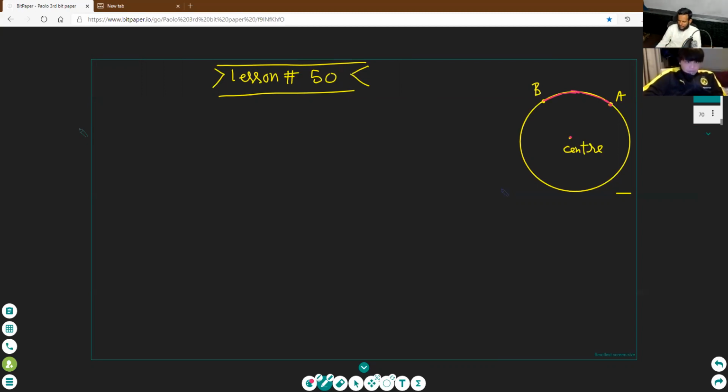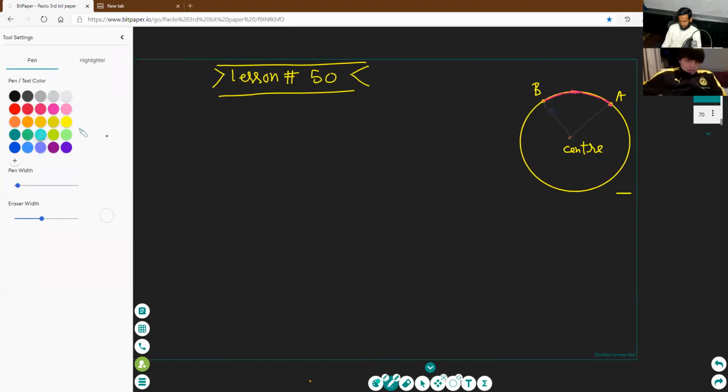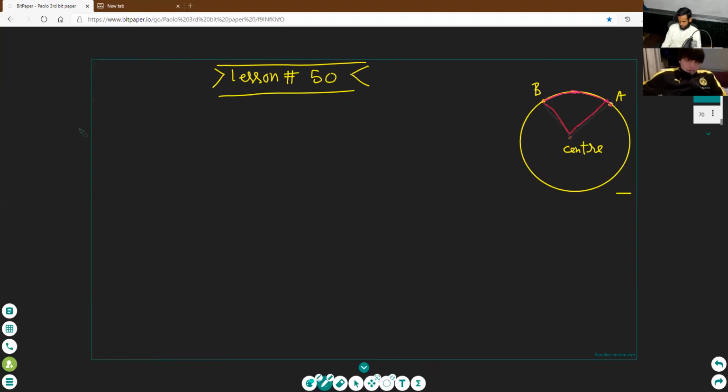Can you make the central angle, Paulo? Use your pen tablet. Draw it on the center. Okay, good. At the endpoints, you draw the radial segments. These are radial segments. Choose a different color. Okay, good. Which angle is the central angle? This angle or this? Both are central angles. This is the central angle. Clear?